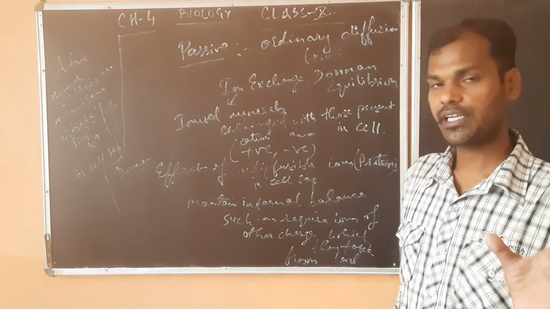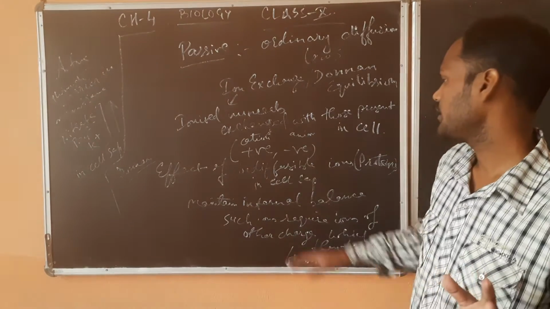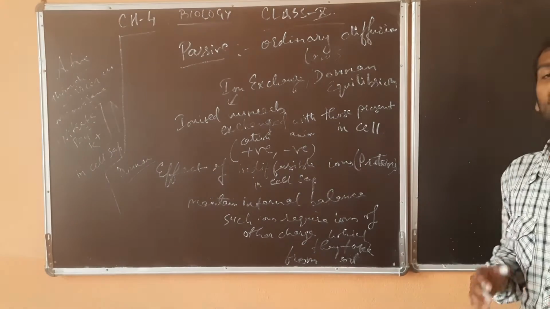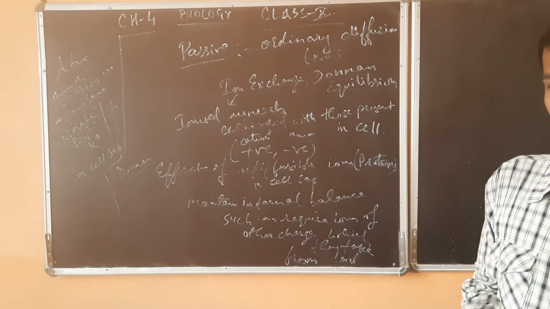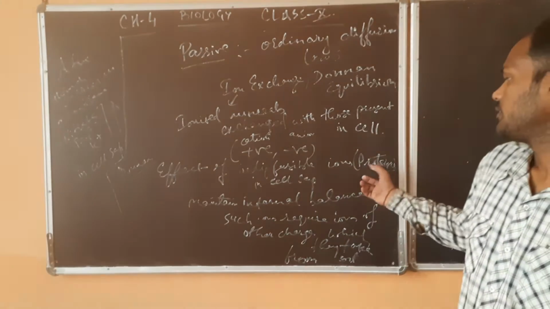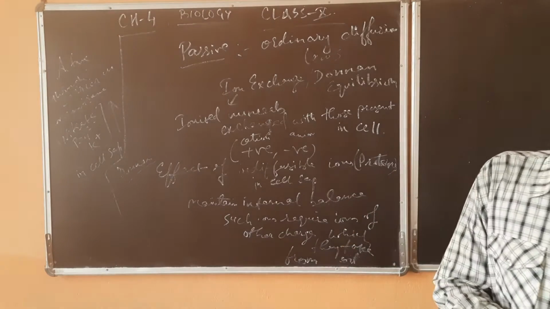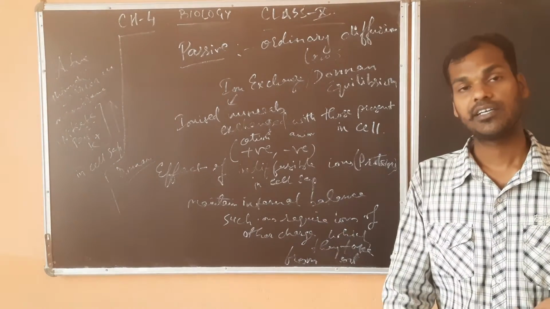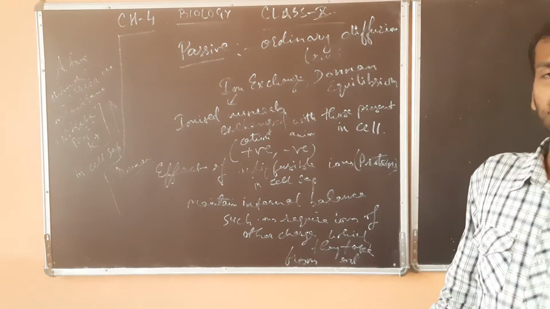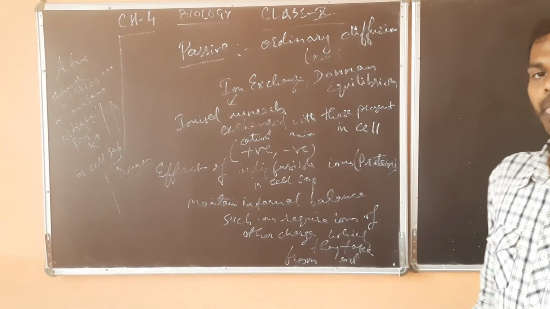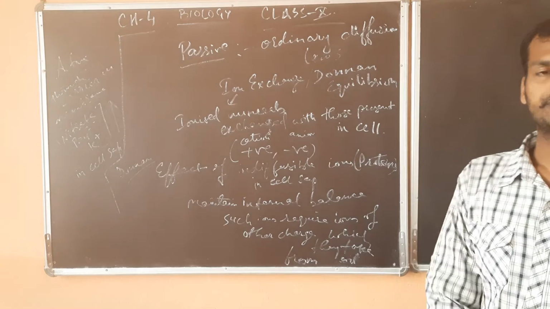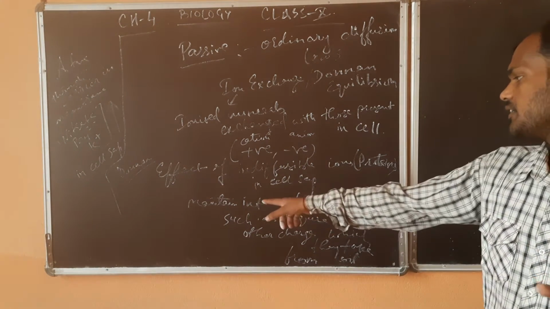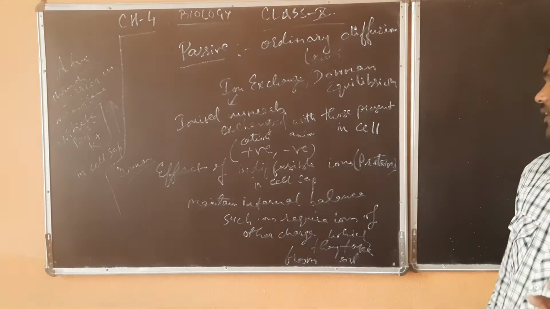In Donnan equilibrium, what is happening? It is the effect of indiffusible ions, meaning ions which cannot be diffused easily. These are generally present in proteins. On the cell side, whatever proteins are present are indiffusible and cannot be diffused easily, so Donnan equilibrium comes into action. That maintains the internal balance.